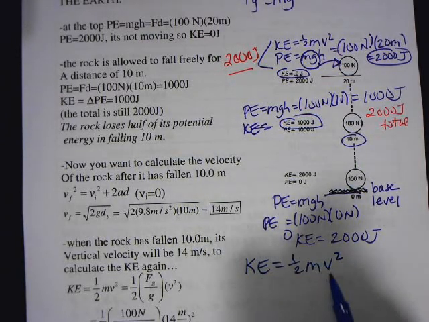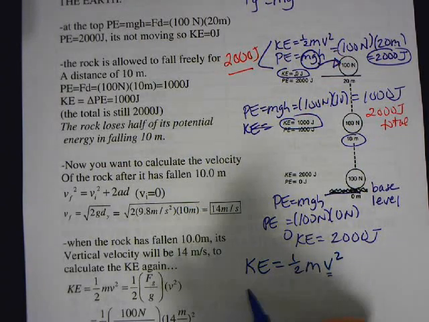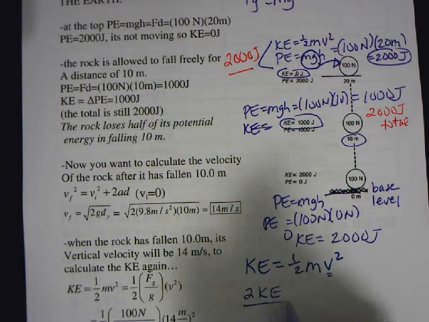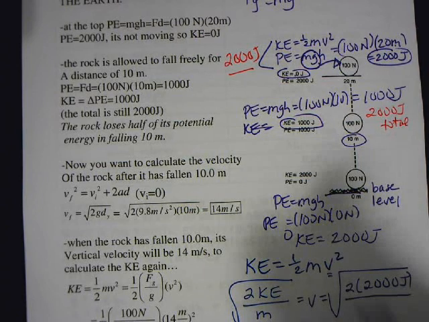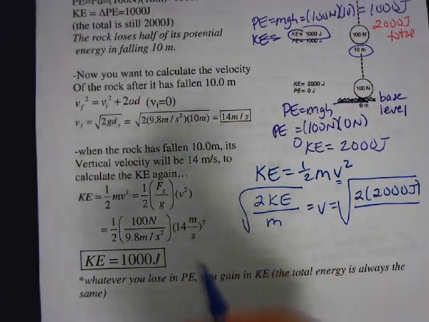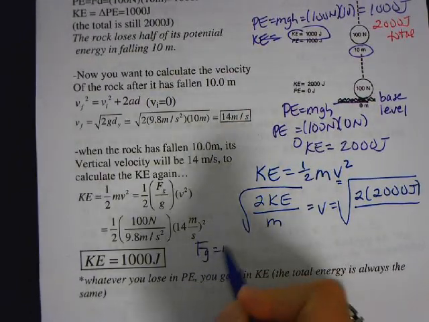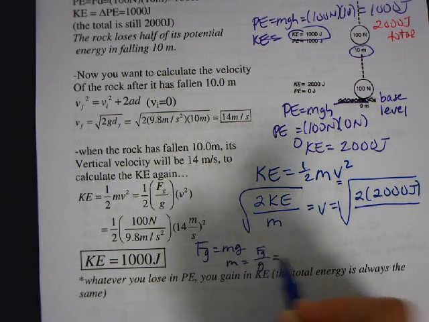And I know I can rearrange the equation to solve for the unknown in terms of the known. So if I want to find v just before it hit the ground, I'll multiply both sides by 2, divide by m, and take the square root of both sides. So this is equal to the square root of 2 times 2,000 joules divided by my mass. Now, I don't have my mass, so I can calculate the mass by using the equation F of g is mg. So m is equal to F of g over g.